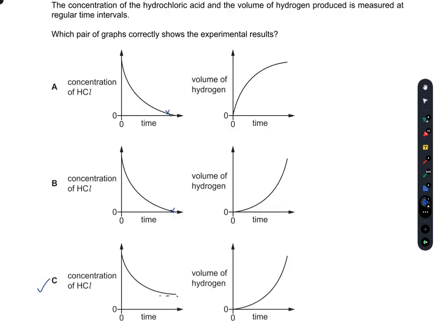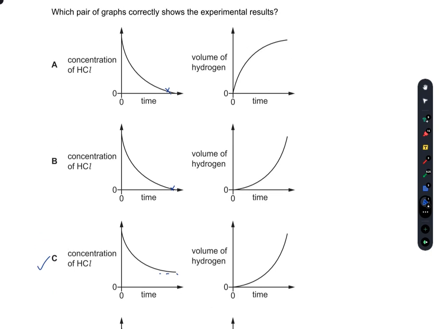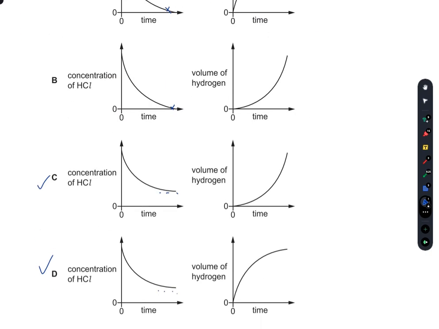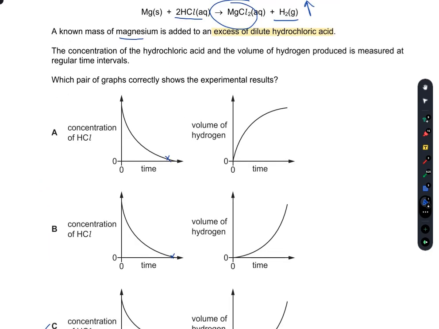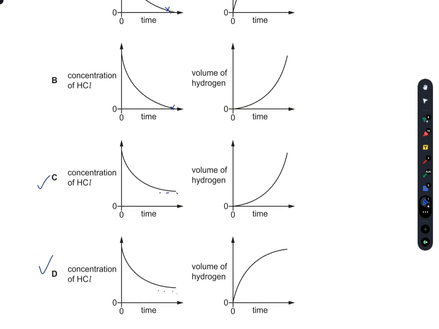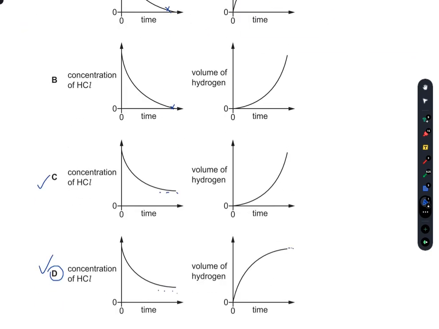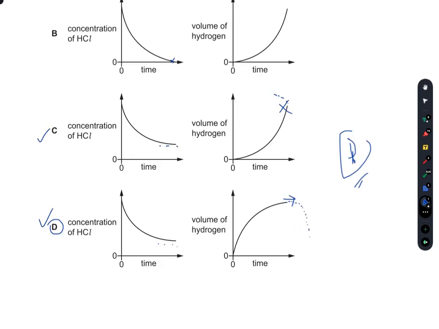Whereas for the volume of hydrogen produced, the volume of hydrogen produced will eventually become constant, will also become constant after some time. The volume of hydrogen produced will also stop after some time, as shown in D. So D is the right option. After some time the volume of hydrogen produced does not increase as shown in C. So D is the best choice.